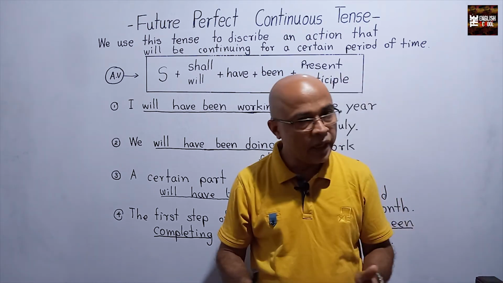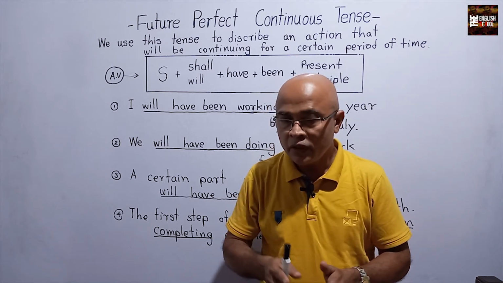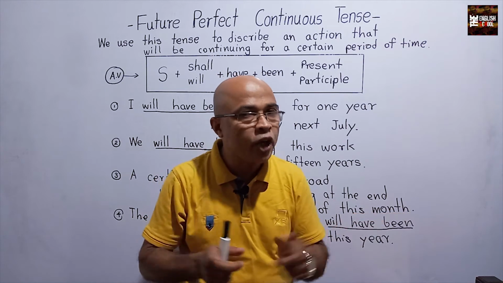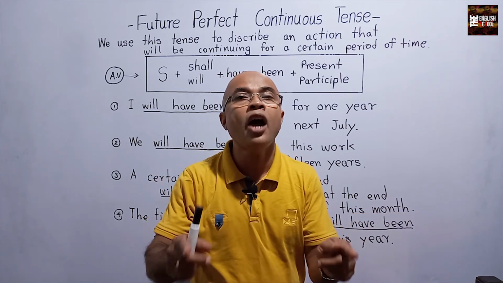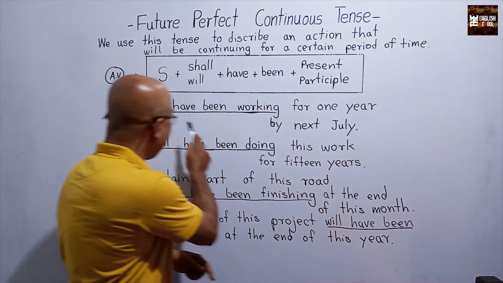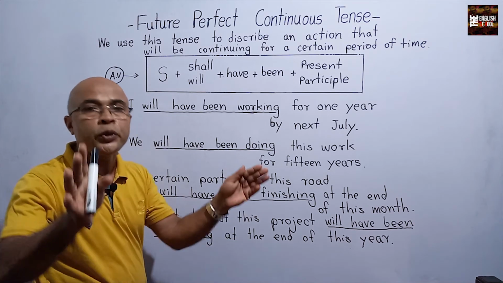So let's make several sentences this way. A certain part of this country will have been developing by this government too.